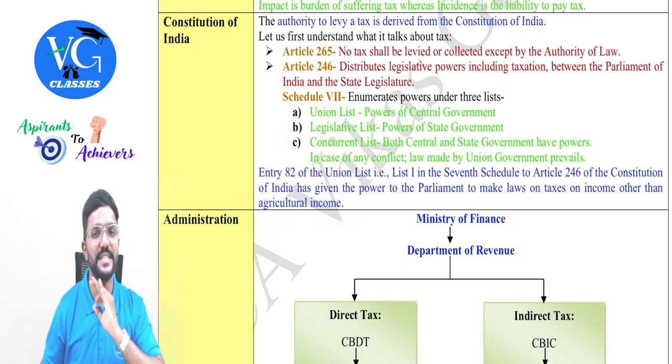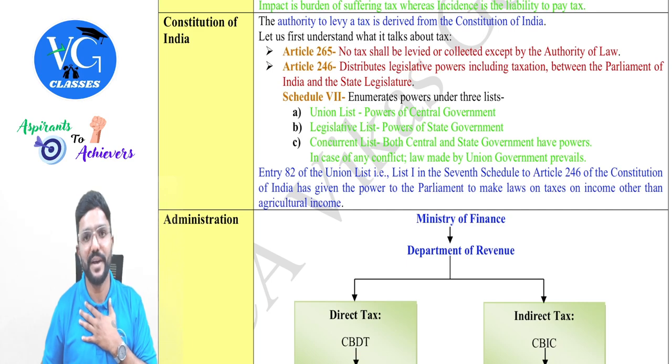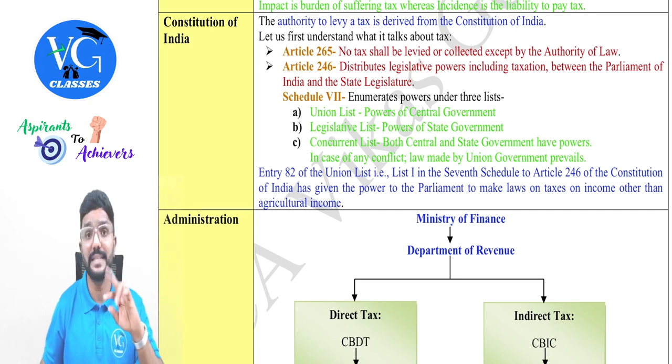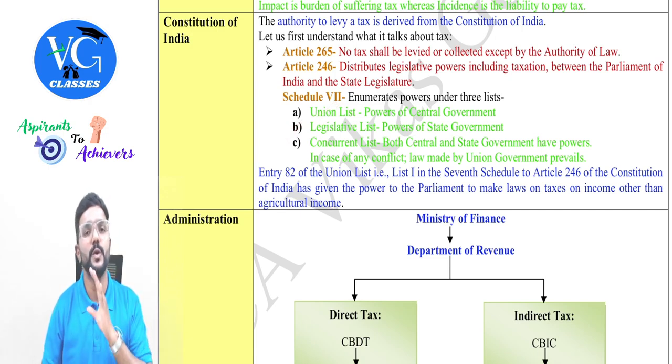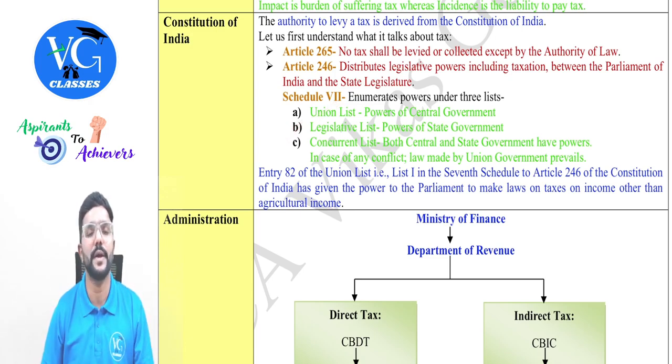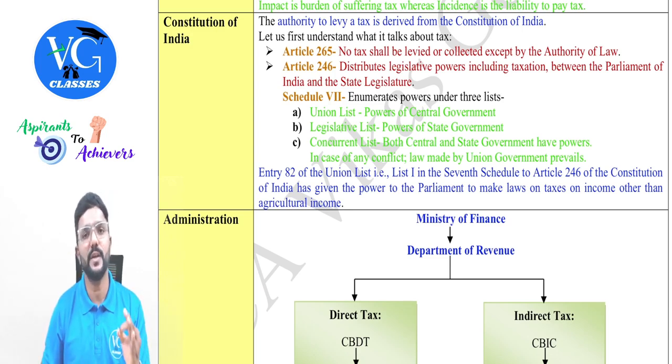But no state government has used this power to levy tax on agriculture income, because they are also aware that if we levy tax on the agricultural income, then we will lose the power. So that is why in any state in India, the state government has not used the power. It is actually given in the legislative list or state list. But as of today also, no state government is levying tax on agriculture income, guys. So agriculture income is completely exempt in India as per section 10 clause 1, which we will cover later.